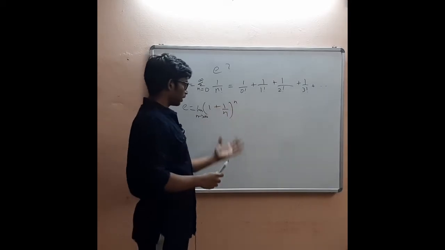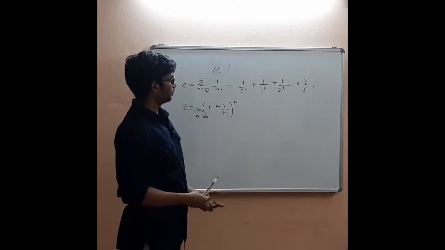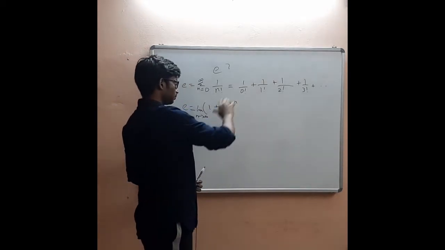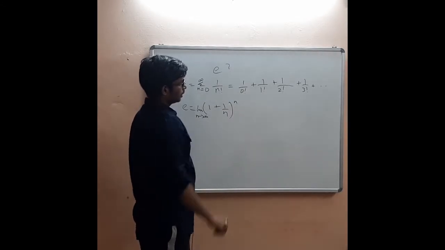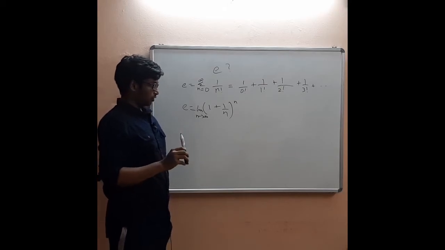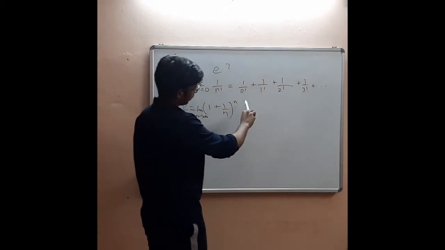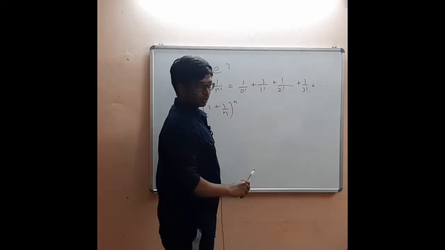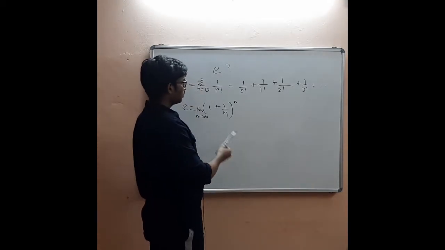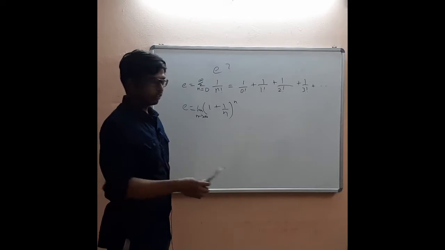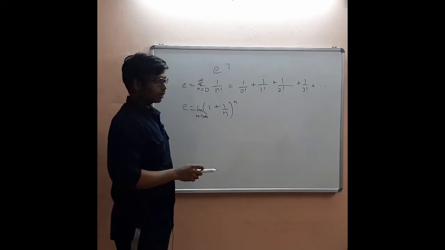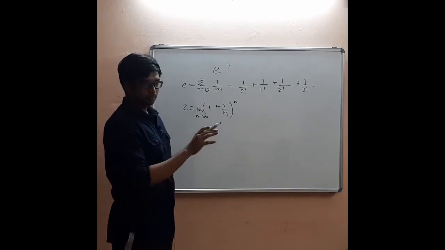I will explain why they are equal, but students will have a hard time understanding this. So first we have to establish the equivalence of these two expressions. One might also ask an interesting question: we are taking the sum of infinite terms. If this sum tends to infinity, then it's not a valid number. So if e should be a valid real number, it should exist within some bounds.